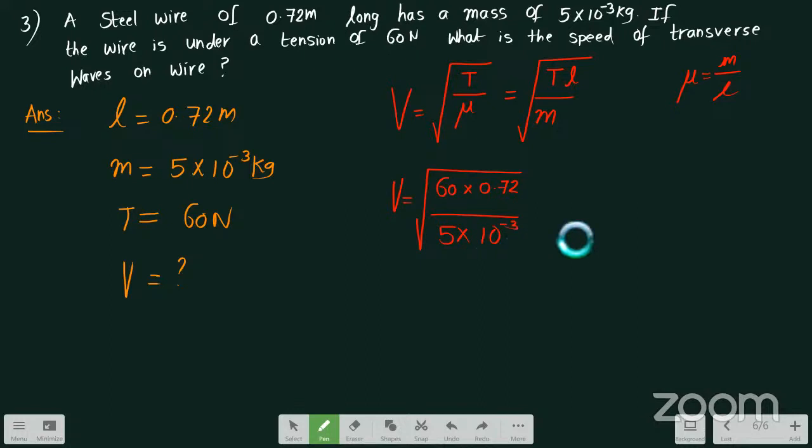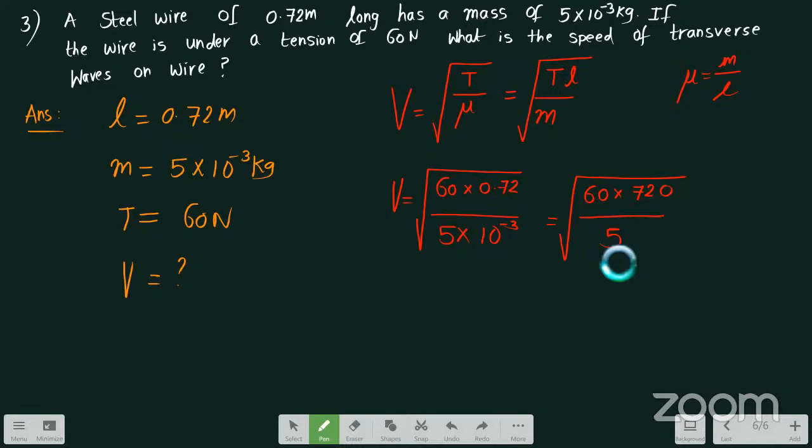If I take this 10 power minus 3 to the numerator, this will become 60 into 10 cube into 0.72, which is 720, divided by 5. So I can divide 60 by 5 also.